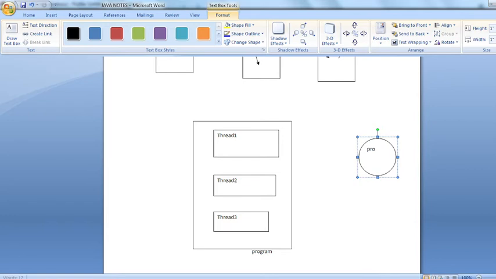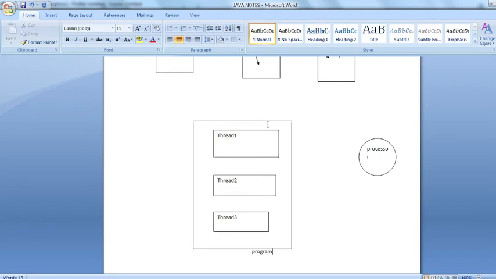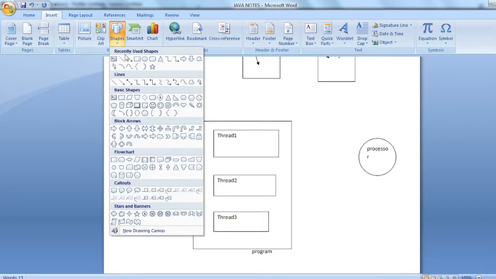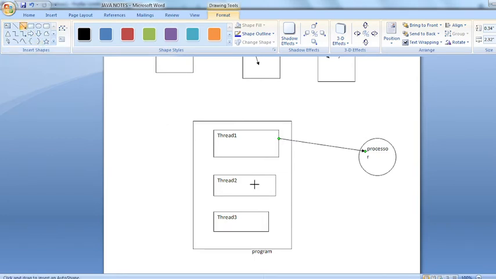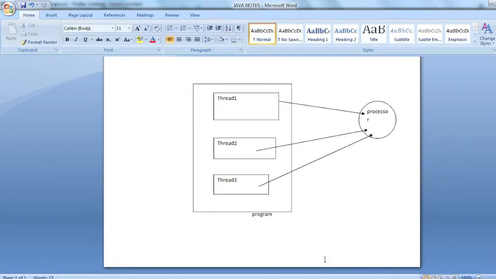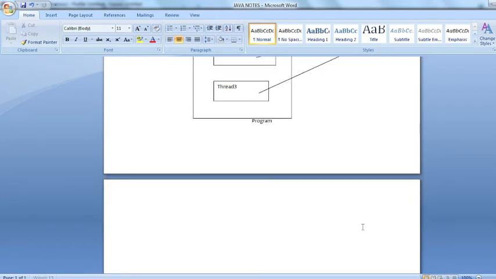Only one processor. Now look, if we have not divided this program into multiple threads, then we will have only one thread called the main thread. That means the main thread is the only one going to get the processor. But now we are having 3 threads, so simultaneously all the threads are going to compete to get the processor, but at a time only one thread can get the processor. So this concept we call multi-threading.